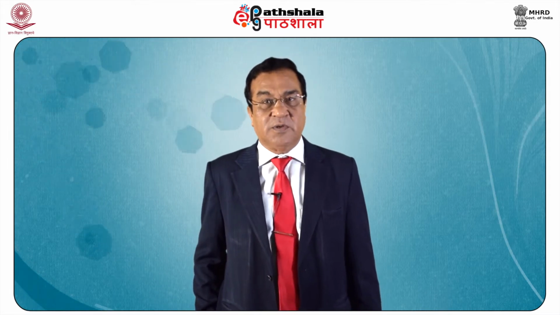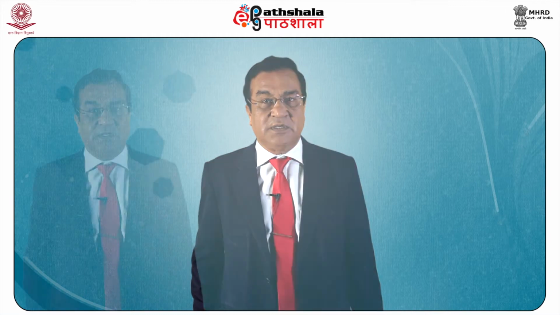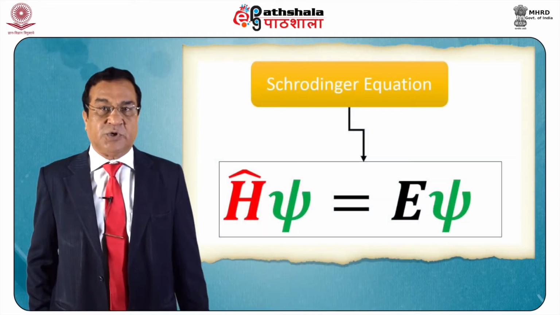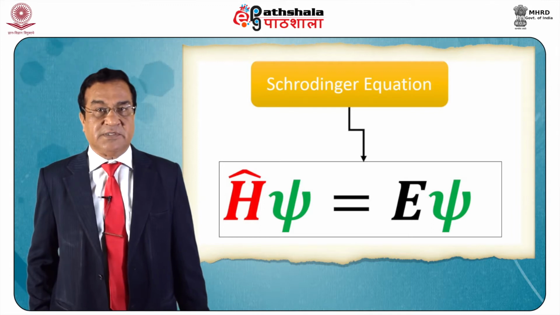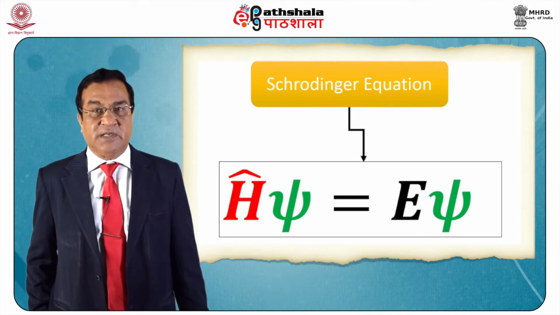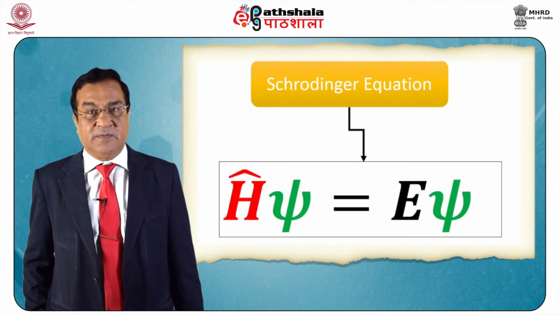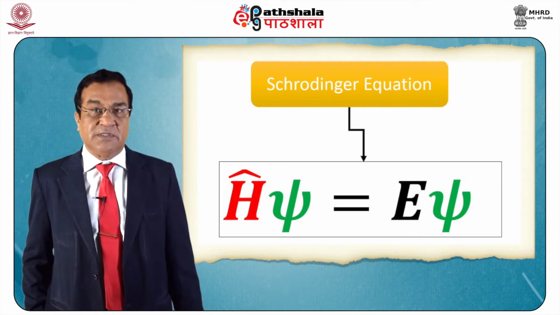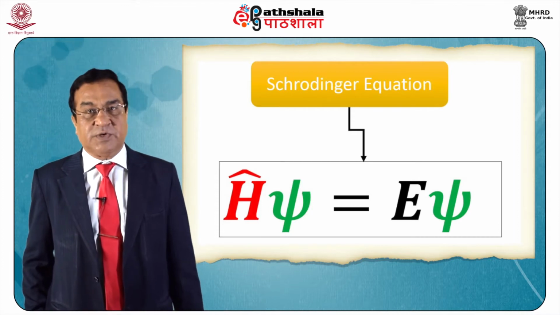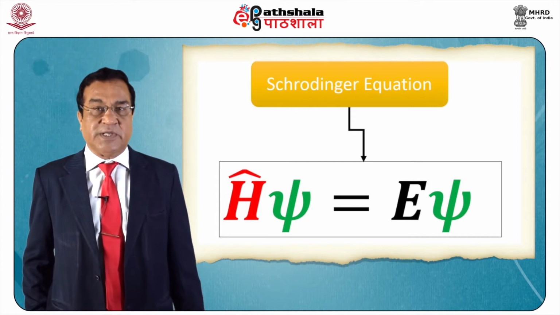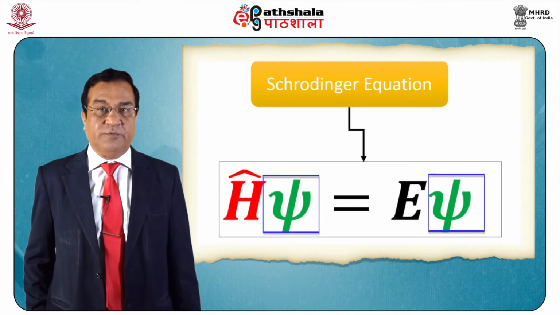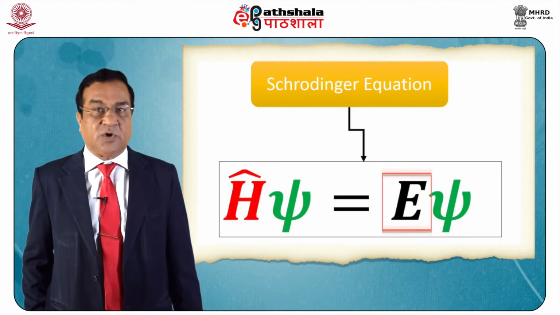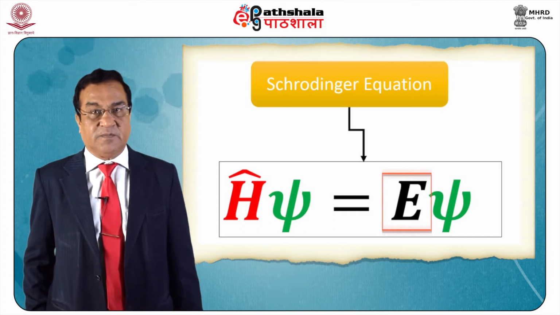As you all know, in quantum mechanics, the fundamental equation is the time-independent Schrodinger equation, that is H cap psi equals E psi. If one is able to solve this equation, then from the solution one gets two things. One is the wave function psi, and the second is the corresponding energy E.